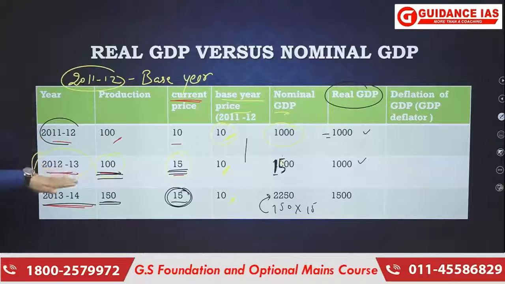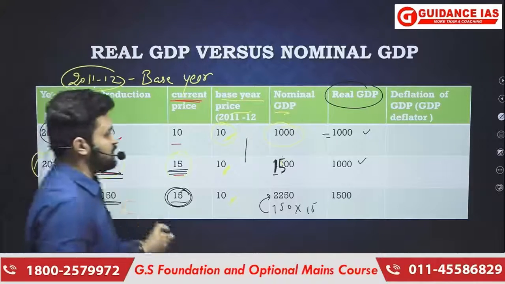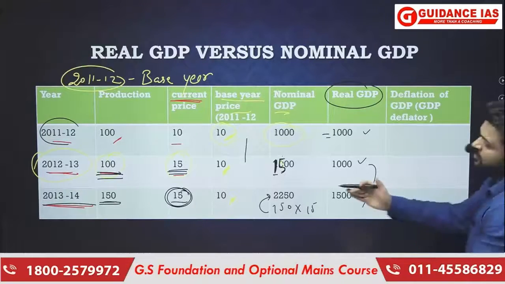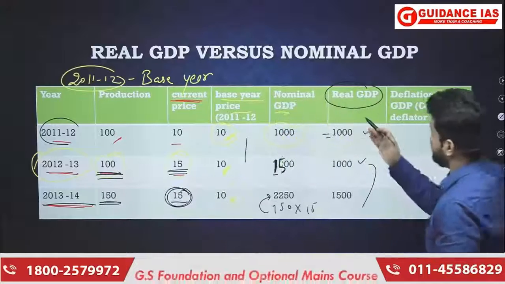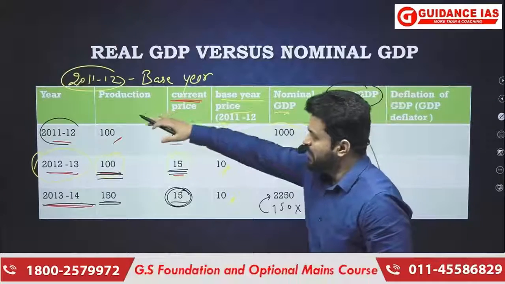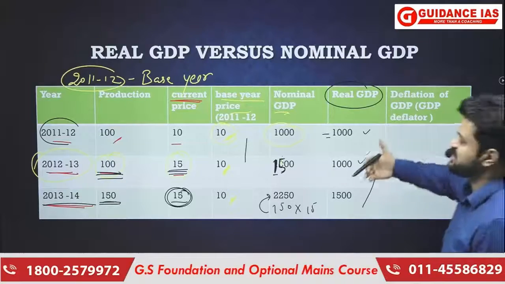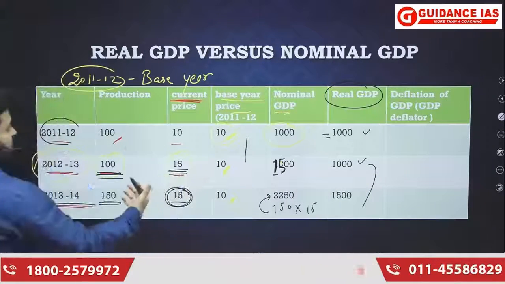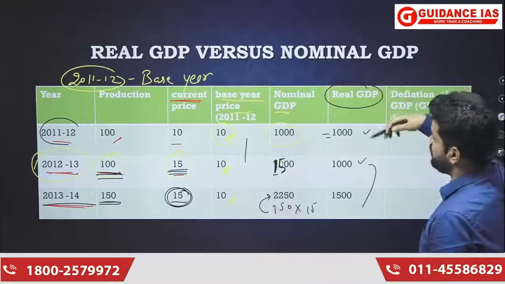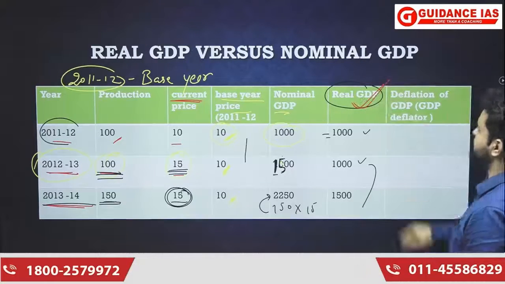Now from the year 2012 to 2013, 50 units of production increased, and here there is an increase in real GDP. So because of the increase in units of production, real GDP also increased. It did not increase when there was an increase in price and no increase in production. So real GDP is increasing when there is an increase in production. It is not increasing when there is an increase in price. So that is why, in order to understand growth, real GDP is the correct aggregate.